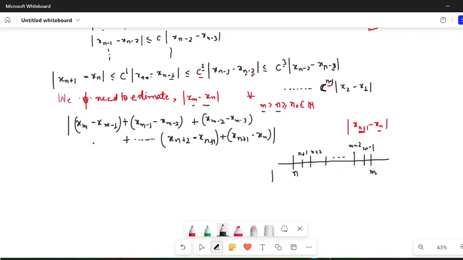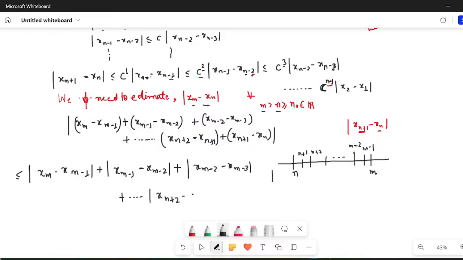Now what is the use of this? So you see, this particular bracket can be written as less than or equal to modulus of xm minus xm minus 1 plus modulus of xm minus 1 minus xm minus 2 plus modulus of xm minus 2 minus xm minus 3, dash dash dash, modulus of xn plus 2 minus xn plus 1 plus modulus of xn plus 1 minus xn.